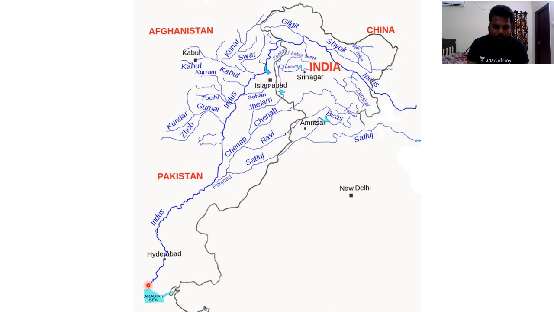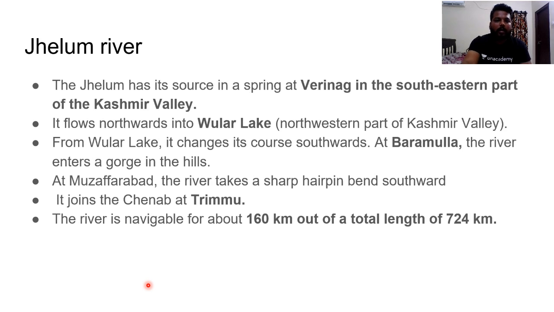Then, so try to remember this keyword. So let's see some of the important tributaries which we have of river Indus. So Jhelum, it is one of the most important tributaries of Indus. The Jhelum has its source of origin near the Verinag region of the southeastern part of Kashmir Valley. So near Verinag region, near Srinagar, this Jhelum river originates.